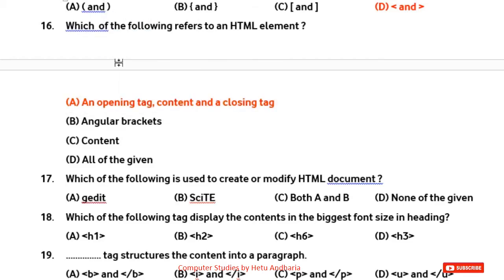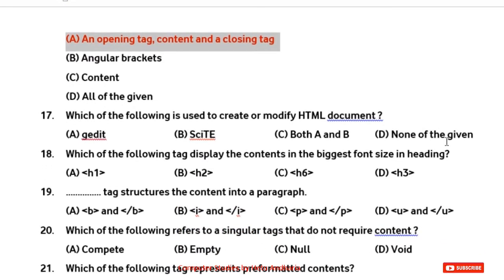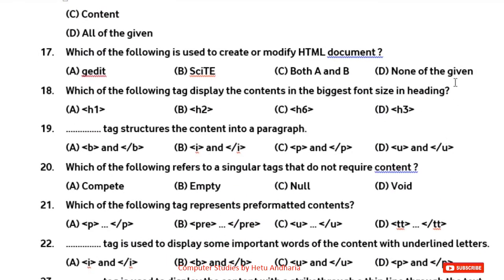Question number 17. Which of the following is used to create or modify an HTML document? Here most of the things in your textbook are done using this application named Sight, and in the end of the chapter it is printed with the yellow background that Gedit text editor is also used to do the same thing, although throughout the chapter this name is never mentioned, but in the summary it is mentioned.